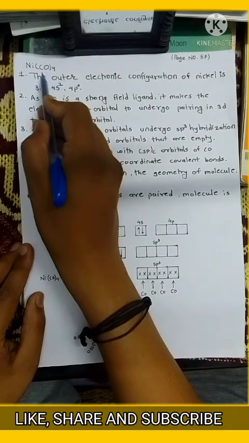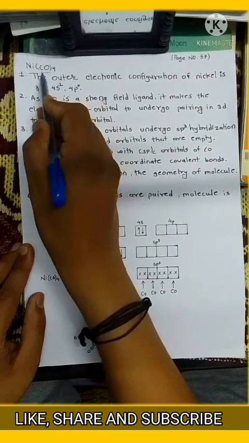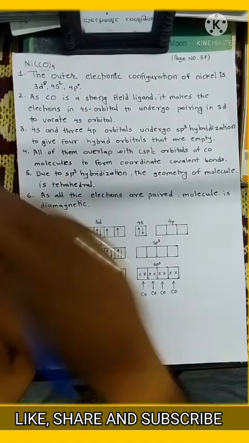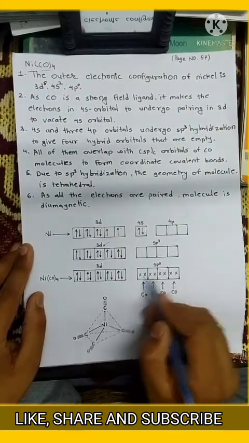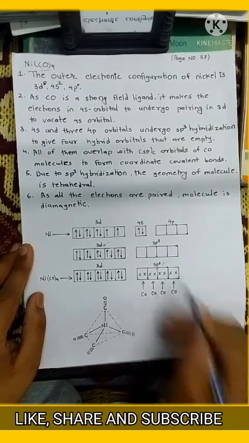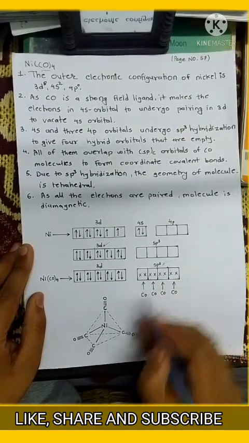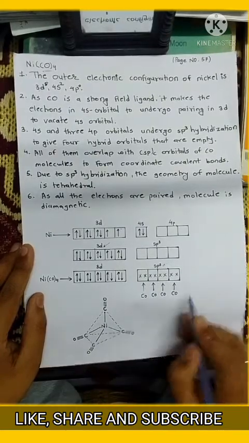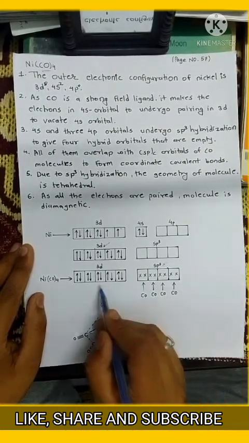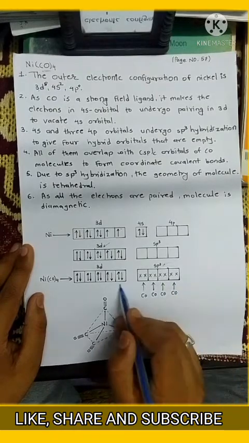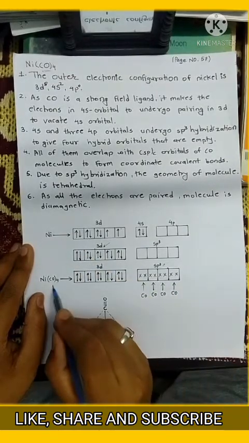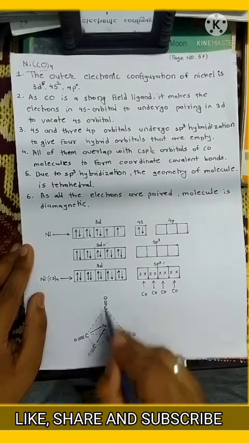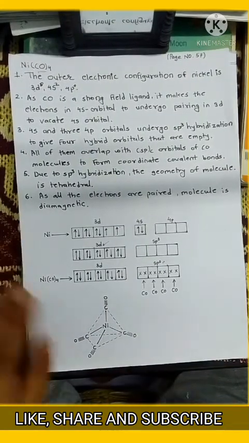There are 4 CO ligands, each of which carries one electron pair, which is donated into the hybrid orbitals. So sp3 hybridization gives us tetrahedral geometry. In this case we see that there is no unpaired electron. That's why your Ni(CO)4 is also diamagnetic in nature, and the geometry of this compound is tetrahedral.